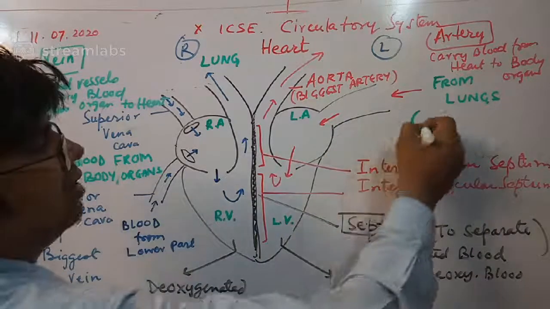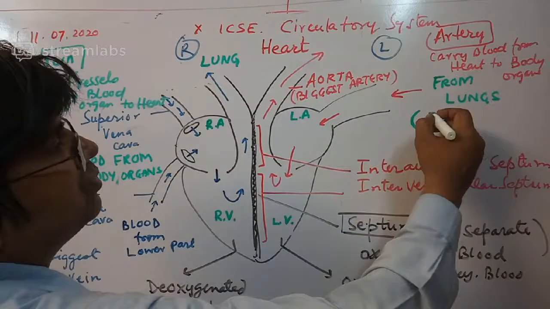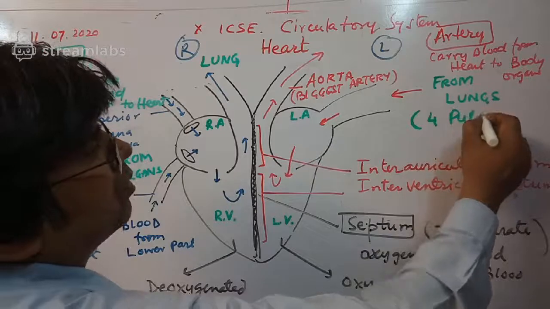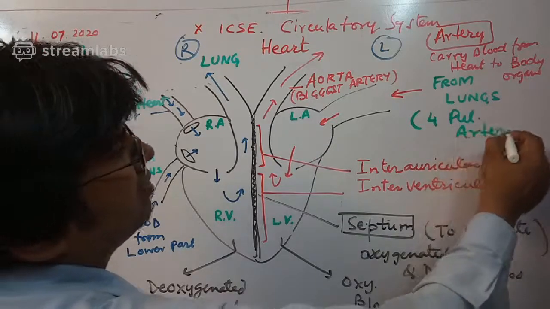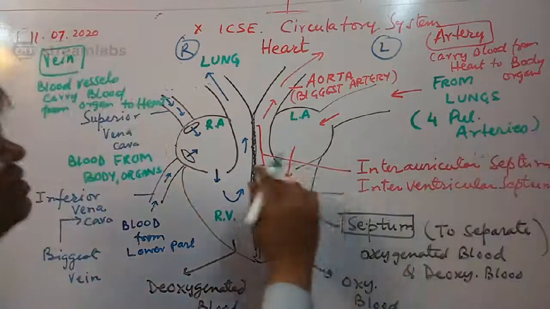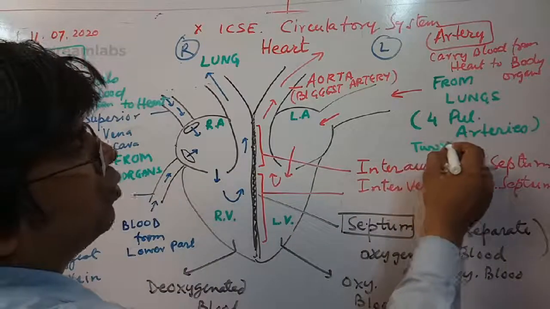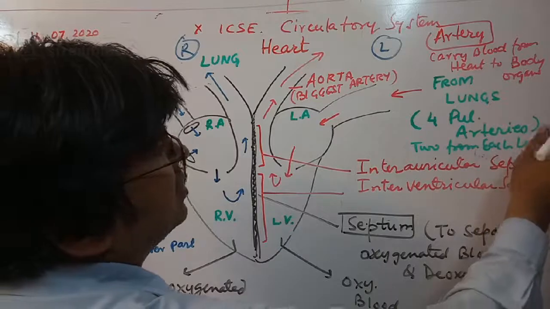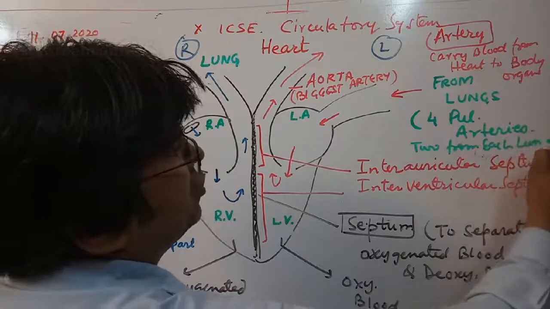And this left auricle receives four pulmonary veins. There are four, two from each lung. This is something very important because you should know the number also.